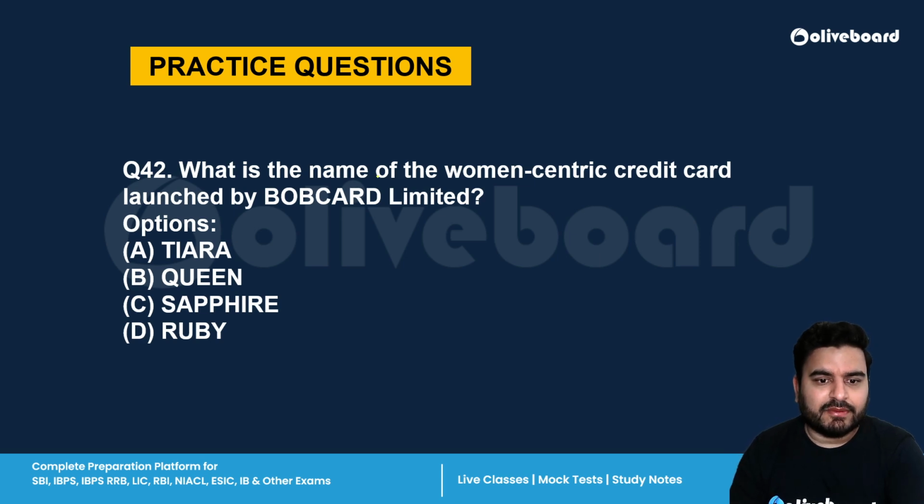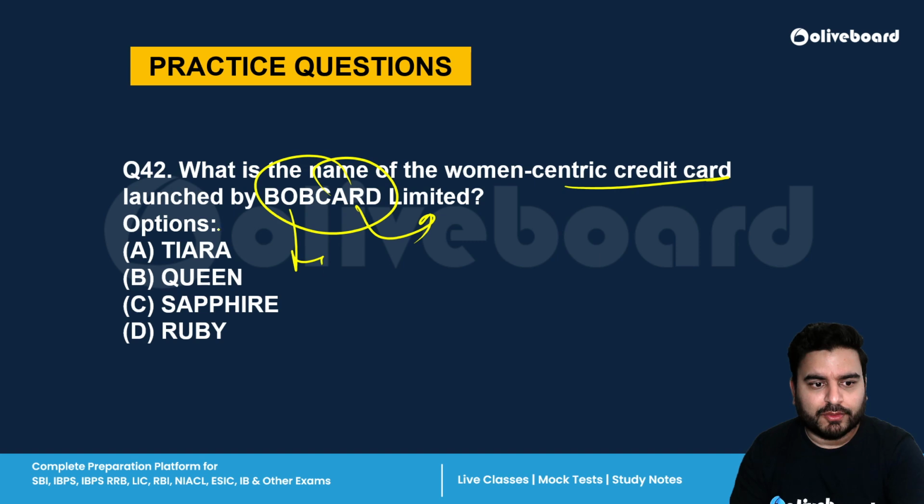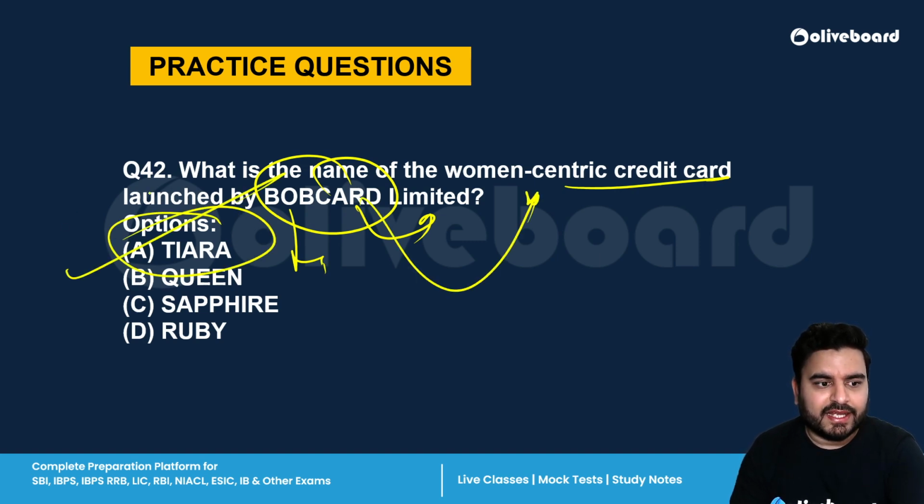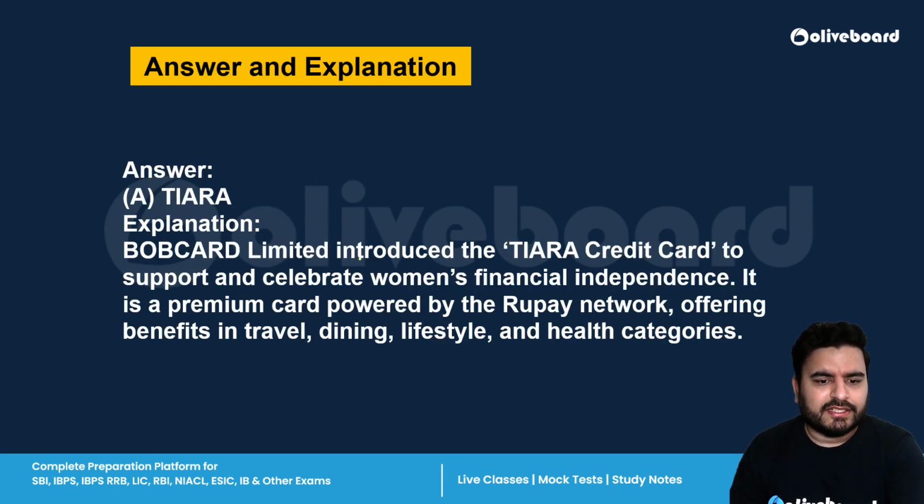Next is, what is the name of the women-centric credit card launched by Bob Card Limited? Bob Card means Bank of Baroda card. Women-centric credit card. The name is A, Tiara. Remember this very factual question. Okay, and it is powered by the RuPay network, and the purpose is to celebrate women's financial independence. All right, so A is the correct answer.